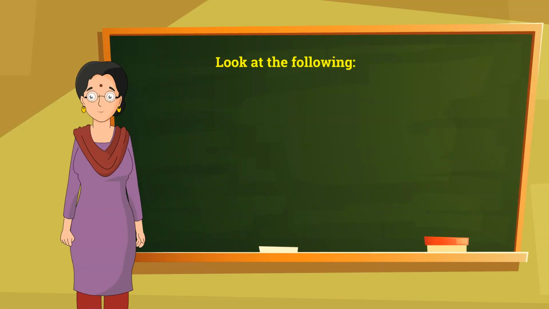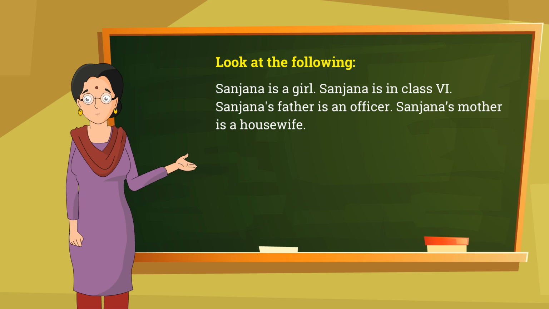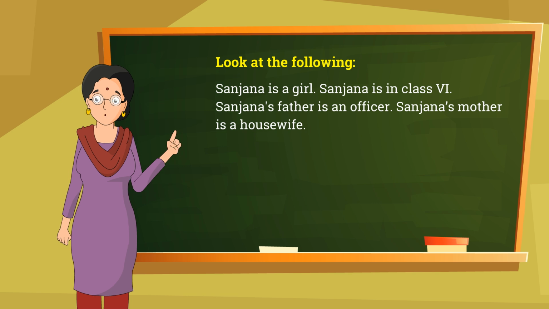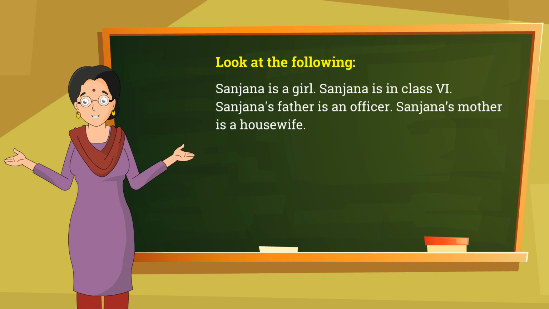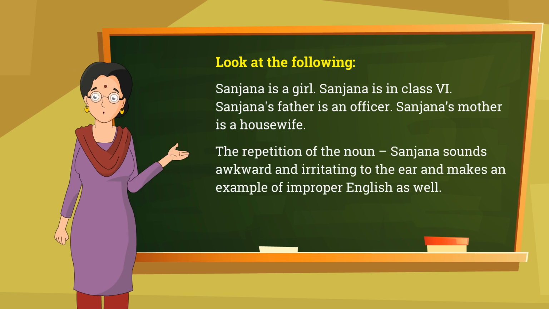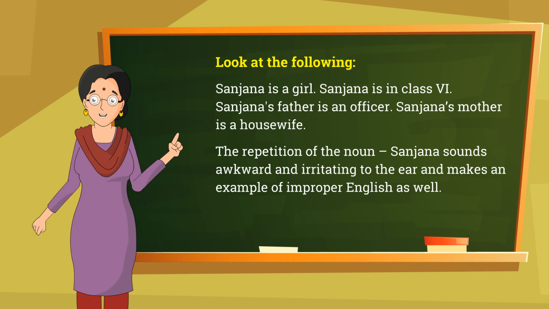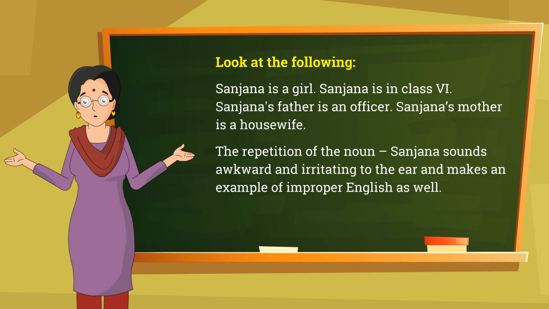Look at the following. Sanjana is a girl. Sanjana is in class 6. Sanjana's father is an officer. Sanjana's mother is a housewife. The repetition of the noun Sanjana sounds awkward and irritating to the ear and makes an example of improper English as well.